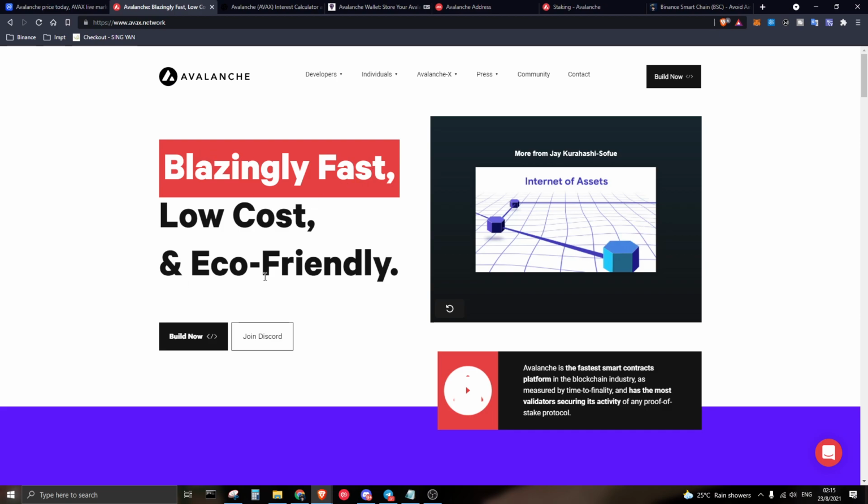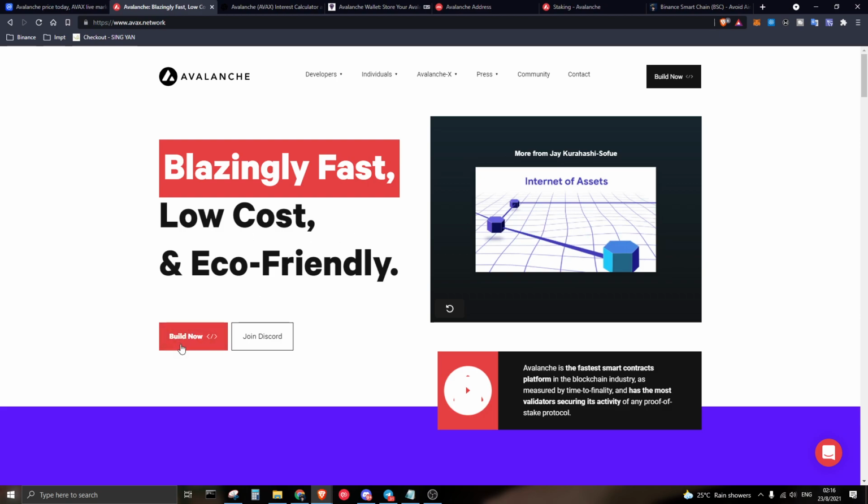Over here on the Avalanche website, it shows blazing fast, low cost and eco-friendly. It is very simple, and by these three words I understand what they mean. Basically they are advertising themselves as a very fast blockchain, definitely faster than Ethereum and Bitcoin. Low cost means the transaction fee is kept very low, and then eco-friendly.